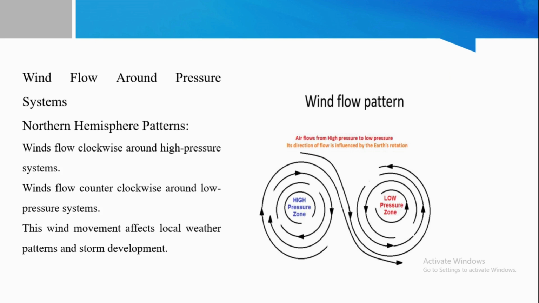So, winds flow around pressure systems. For example, in the northern hemisphere, winds flow clockwise around a high pressure system. Winds flow counterclockwise around a low pressure system. This wind movement affects local weather patterns and storm development.